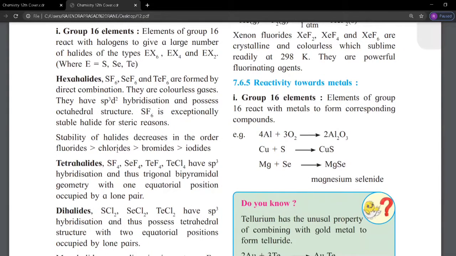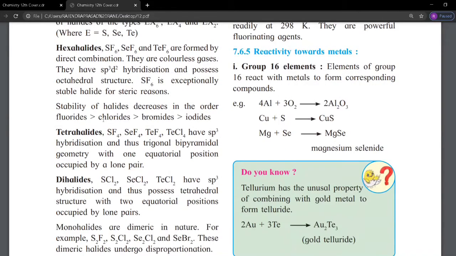Next is the tetrahalide. Sulfur tetrafluoride, selenium tetrafluoride, tellurium tetrafluoride and tellurium tetrachloride have sp3d hybridization and thus trigonal bipyramidal geometry, with one equatorial position occupied by a lone pair.